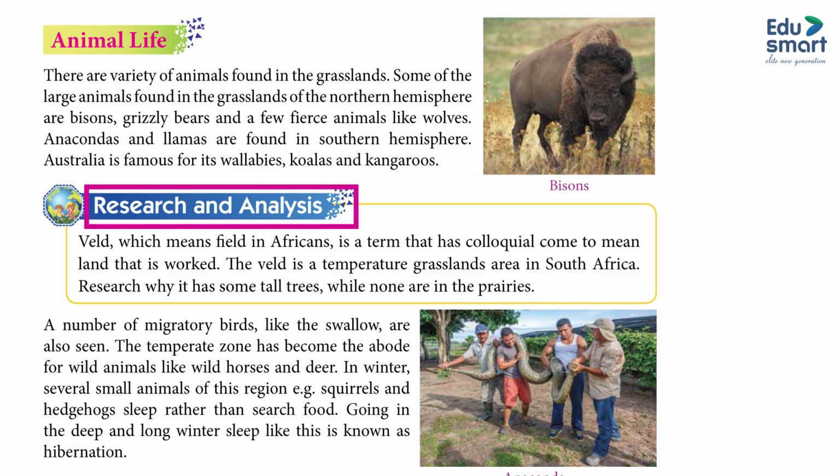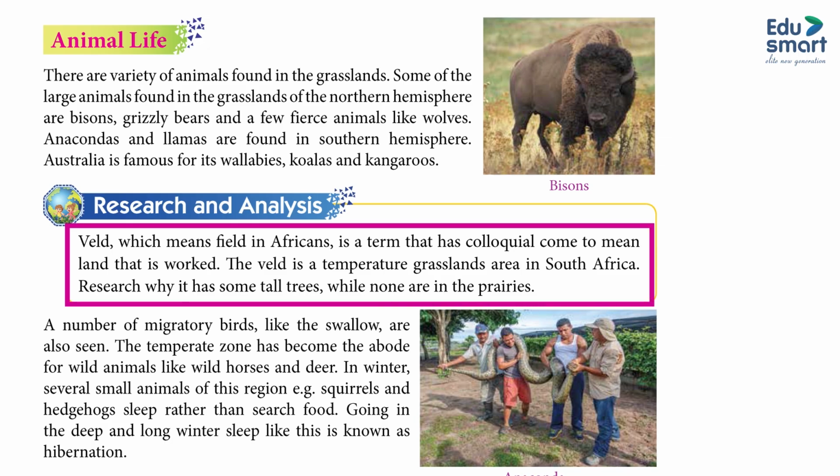Research and analysis. Veldt, which means field in Afrikaans, is a term that has colloquially come to mean land that is worked, and veldt is a temperate grassland area in South Africa. Research why it has some tall trees while none are in the prairies.